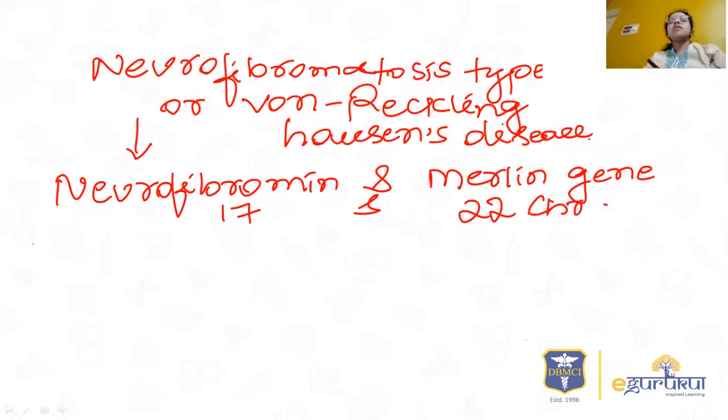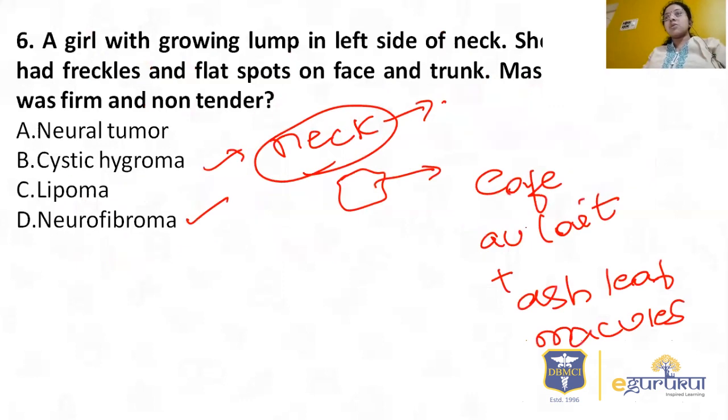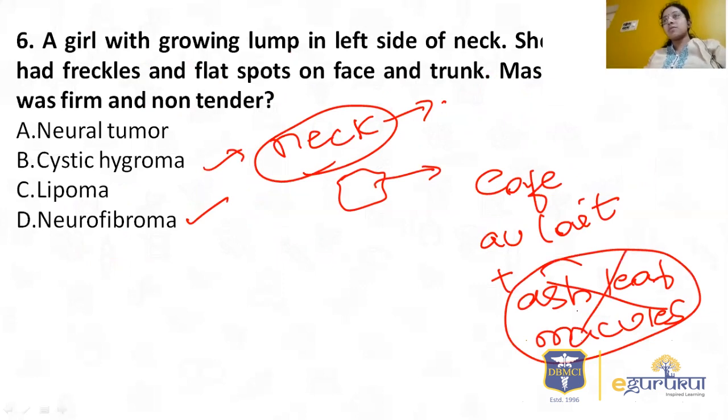So what are the clinical features? Café-au-lait macules. Oh, sorry, I told the wrong thing because of the confusion. Ash-leaf macules are seen in tuberous sclerosis, not in neurofibromatosis. Sorry for the confusion.